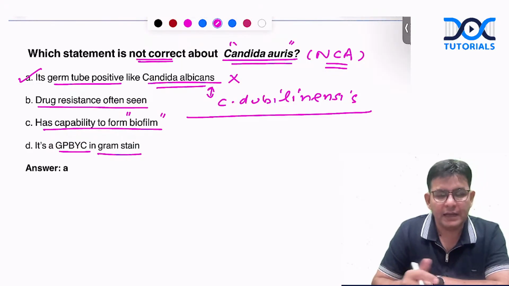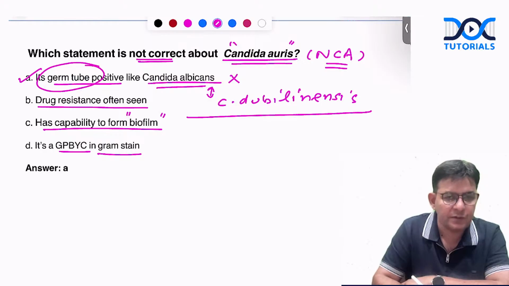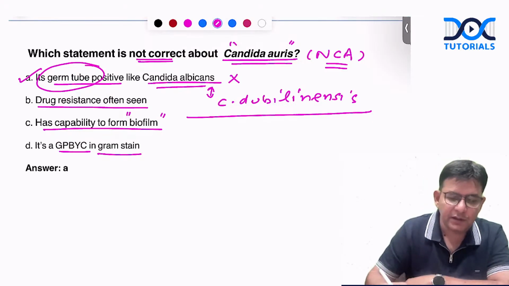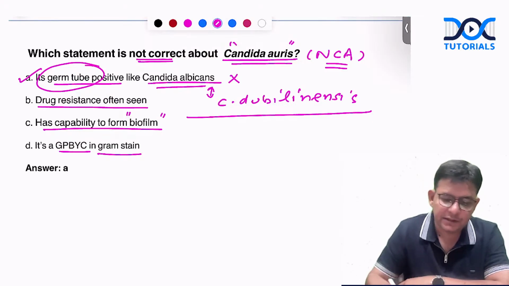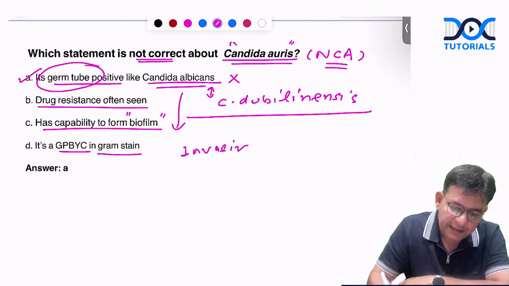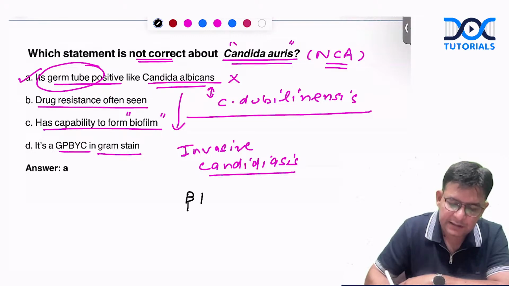Okay. As such, for Candida albicans, you should know the Reynolds-Braude phenomenon, that is the germ tube test formation. Another one is chlamydospore formation on cornmeal agar. Another important thing regarding Candida albicans is invasive candidiasis, like when it has gone into the brain or the lungs. For invasive candidiasis, we have a test on which questions are coming again and again. And that is termed as what?